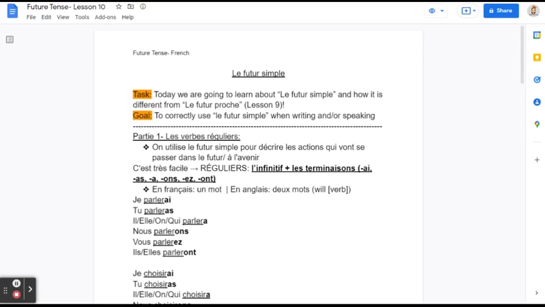Hello everyone, welcome to lesson 10 in French. It's the future tense or le futur simple. We're going to learn about it and learn how it is different from le futur proche, which was the last lesson, lesson 9. And our goal by the end of this video is to correctly use le futur simple when writing and or speaking.